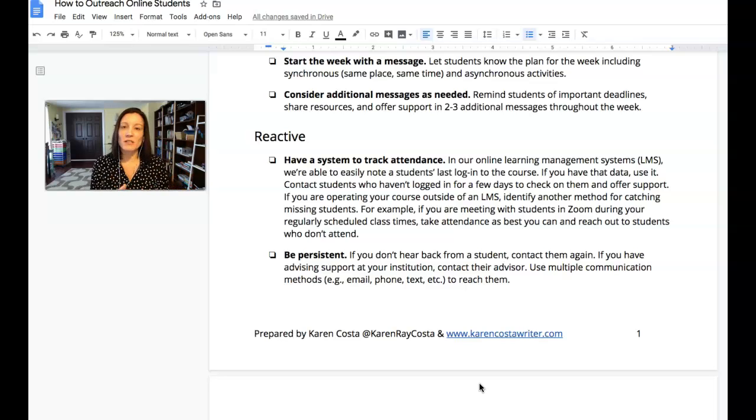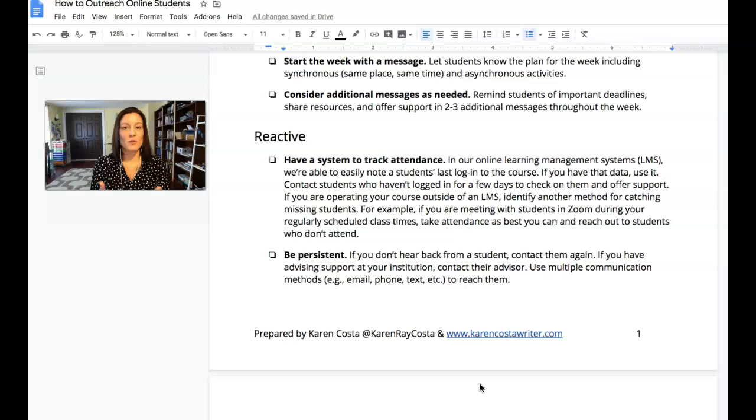Poor performance on an assignment is another reason to reach out to students. A concerning post in a discussion, where maybe they're feeling overwhelmed, would be another example of a reason for reactive outreach. Some of you don't have an LMS, which is a different ballgame. So if you're going to be working in Zoom, for example, holding live online sessions, you might try to take attendance in your Zoom sessions, and if you notice students aren't there, reach out to them.